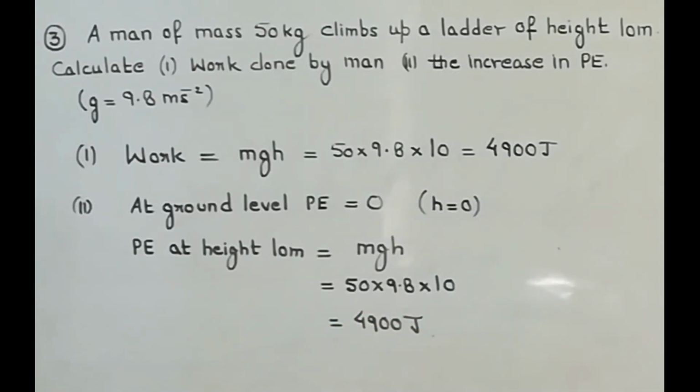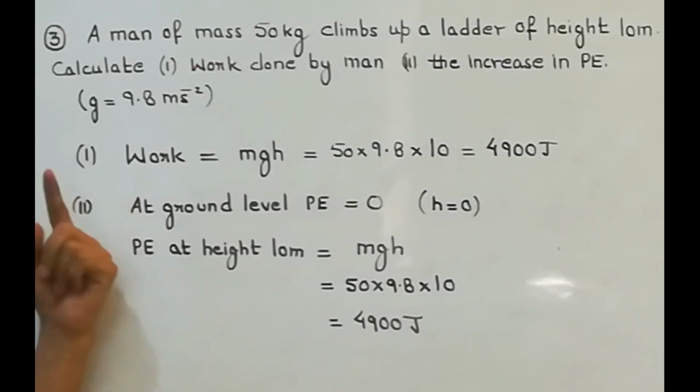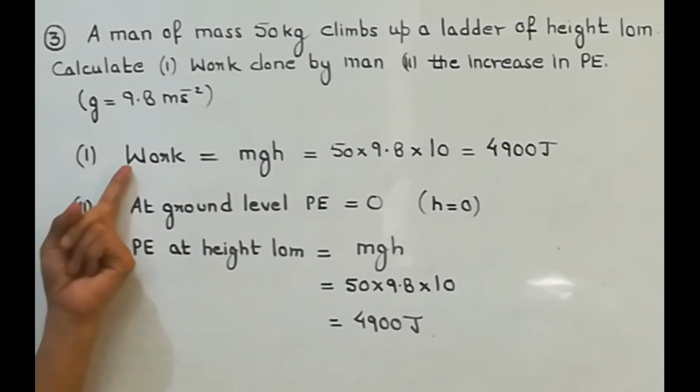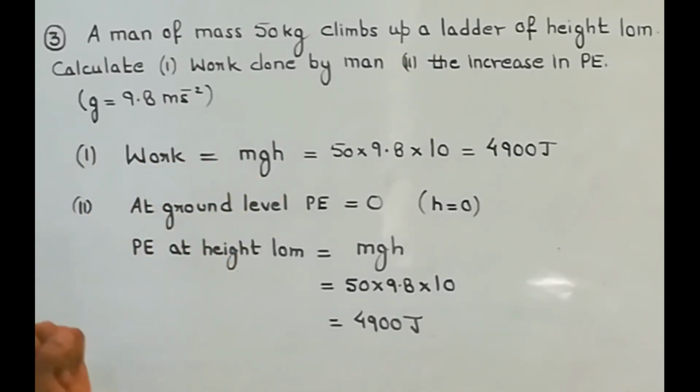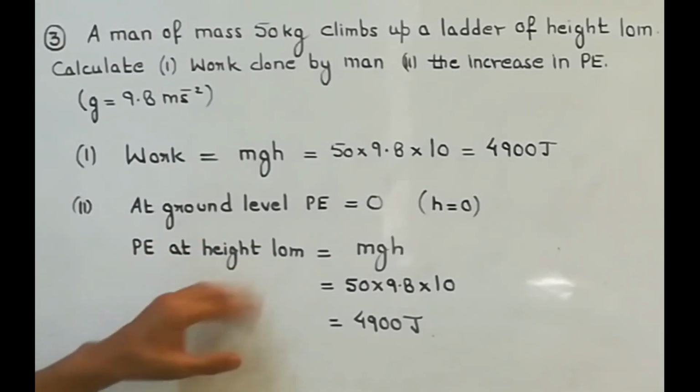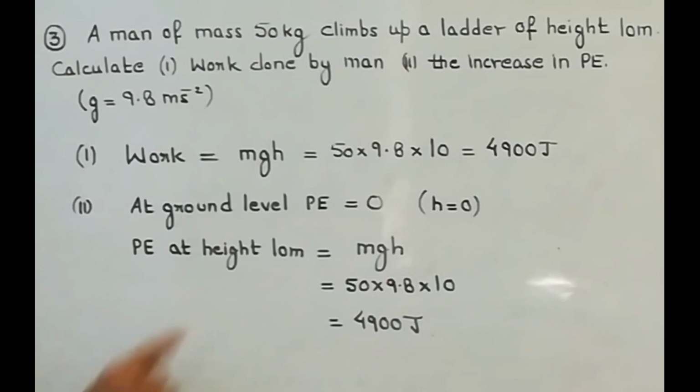Now initially you have read that potential energy at a certain height is equal to work done. So we could have directly taken it from here also, that work done was 4,900, so same will be the potential energy at the height of 10 meter. Now at the ground level energy was 0, and on reaching the height of 10 meter potential energy is 4,900.